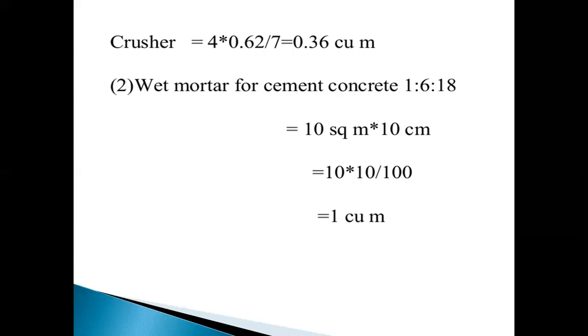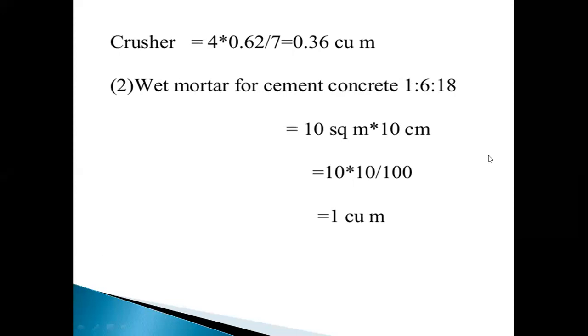Next one, aggregates. 4 is the mix proportion of the aggregate, into dry mortar 0.62, divided by the mix proportion sum 7, equal to 0.36 cubic meters. This is the aggregate requirement.